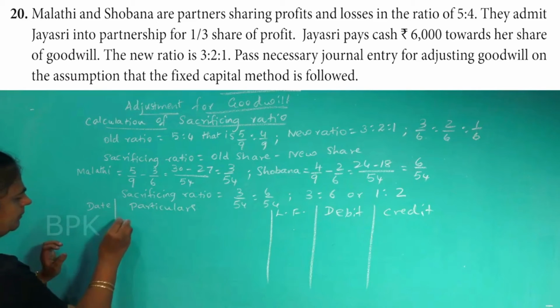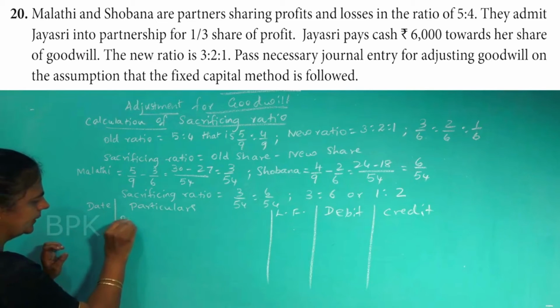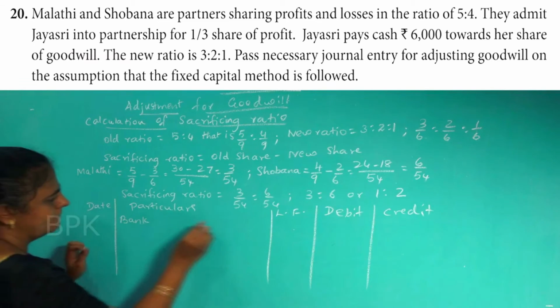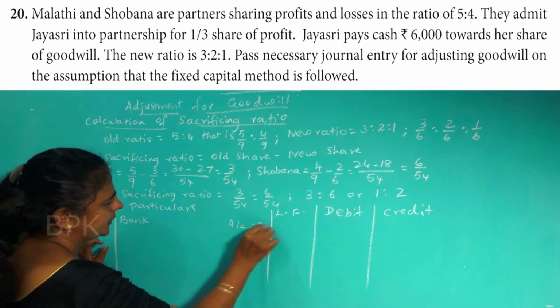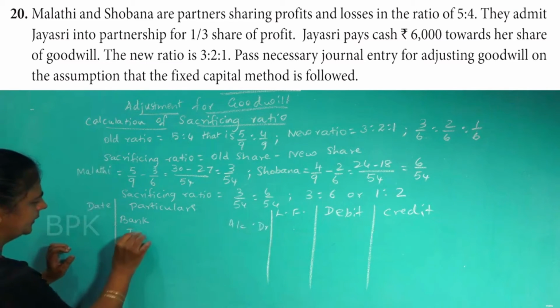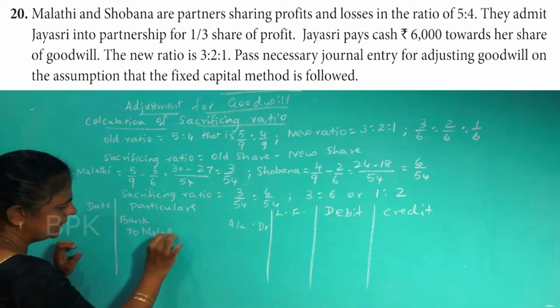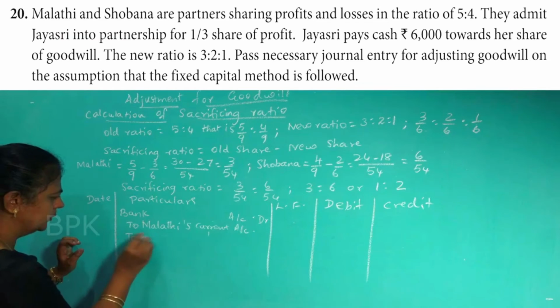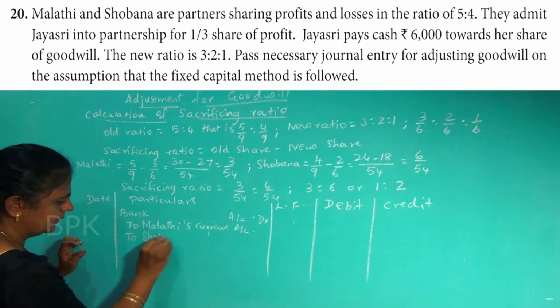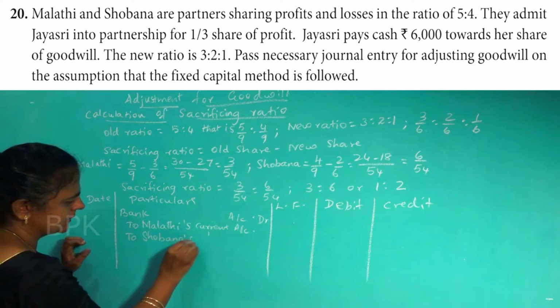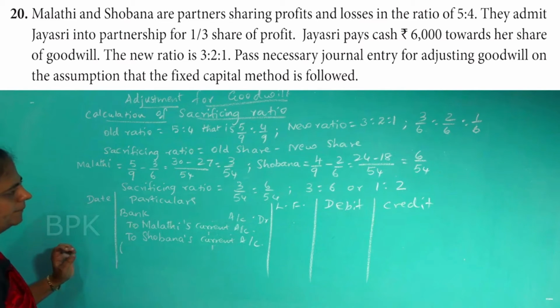Money is coming inside. Debit what comes in? Bank account debit. To whom? The old partners, to Malati's and Shobana's capital accounts.